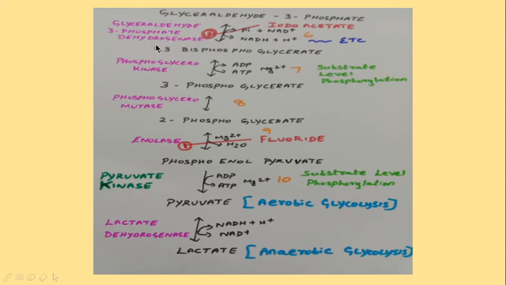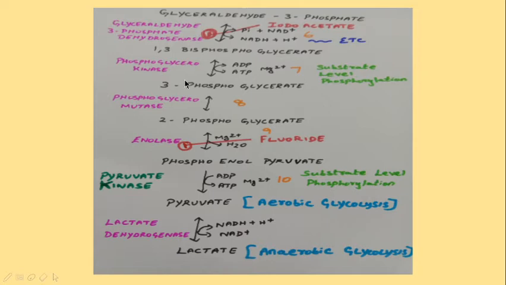This glyceraldehyde 3-phosphate dehydrogenase enzyme is inhibited by iodoacetate, arsenate and iodoacetamide. These are some of the inhibitors which will inhibit this enzyme. Then the seventh step,